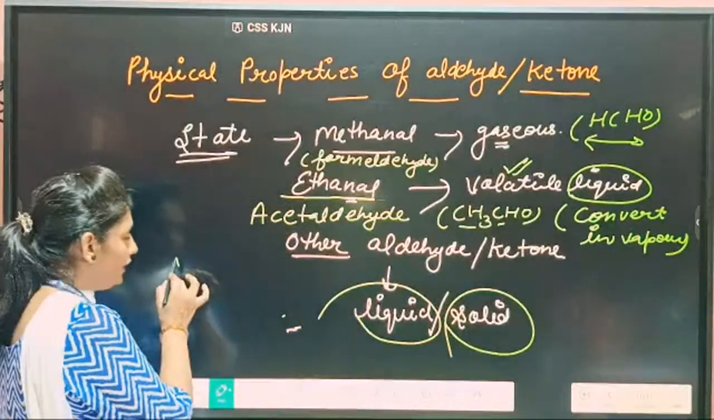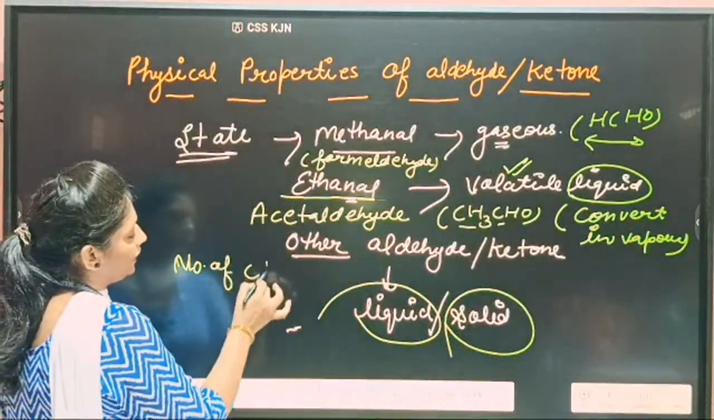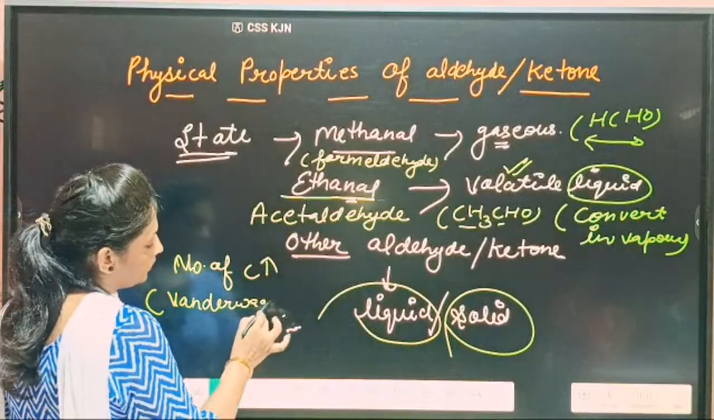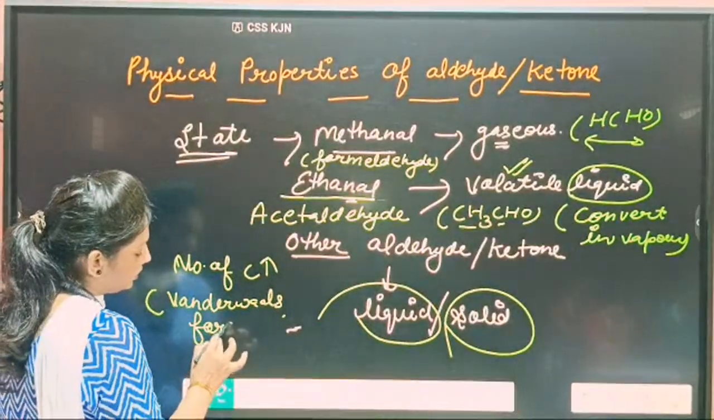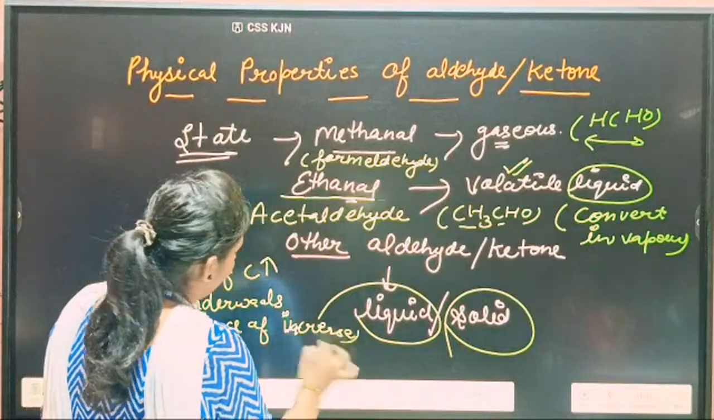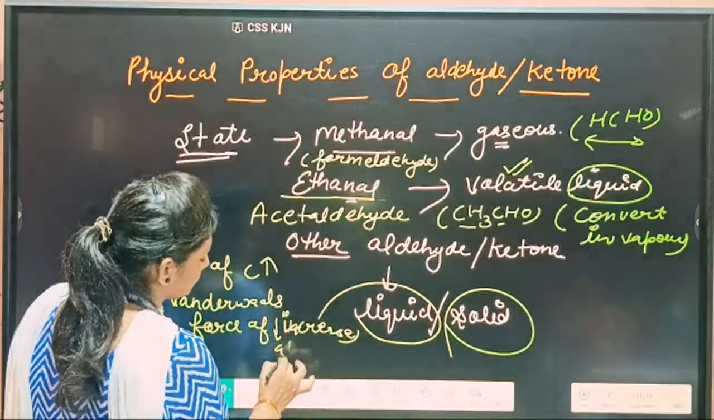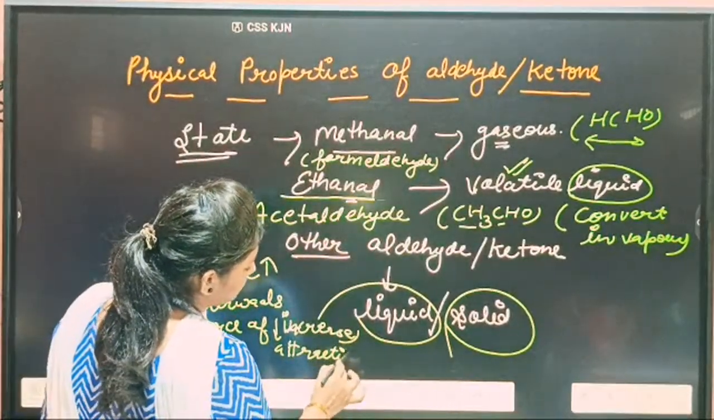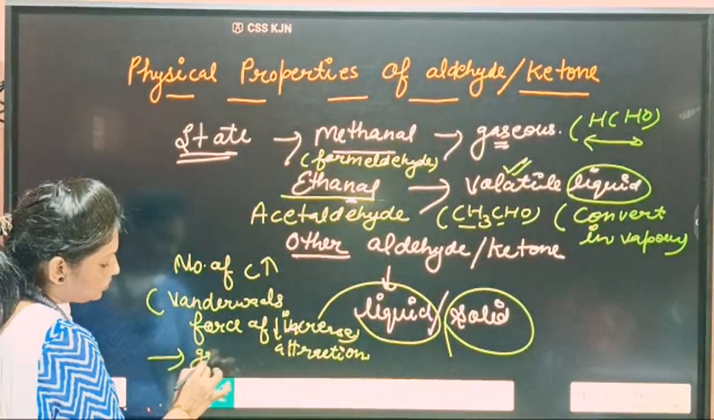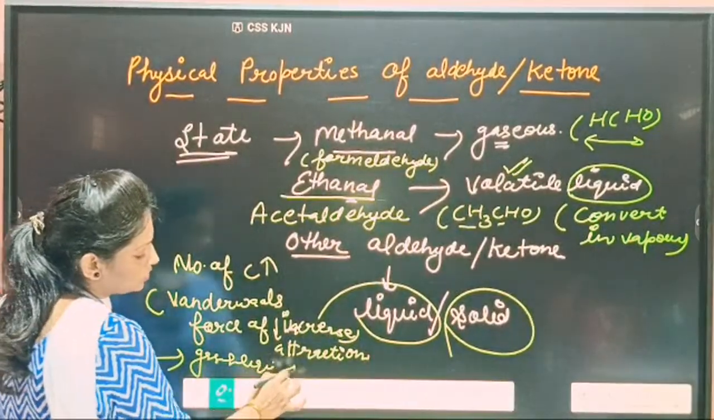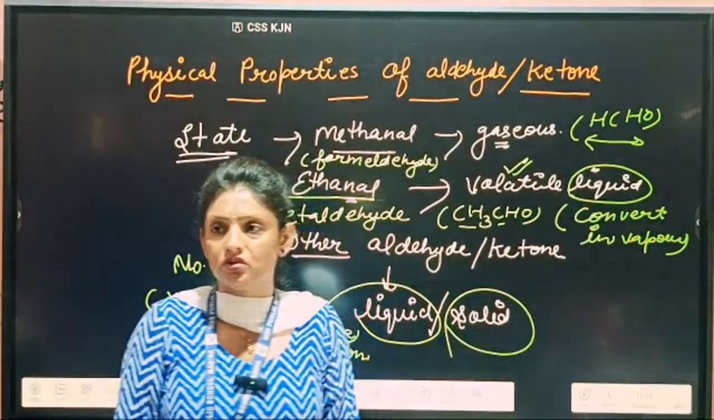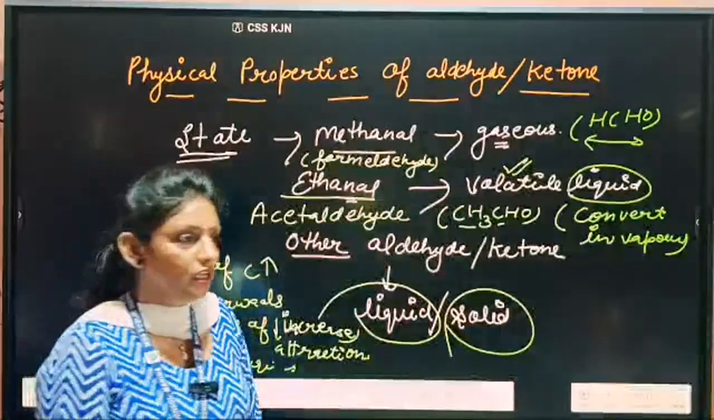Means if the number of carbon atoms increases, then the van der Waals force of attraction increases. Why is it so? Because the surface area increases. Due to the increase in van der Waals force of attraction, they convert from gaseous to liquid, liquid to solids. Means if the number of carbon atoms increases, the higher aldehydes and ketones exist in solid state. Is it clear to you or not?